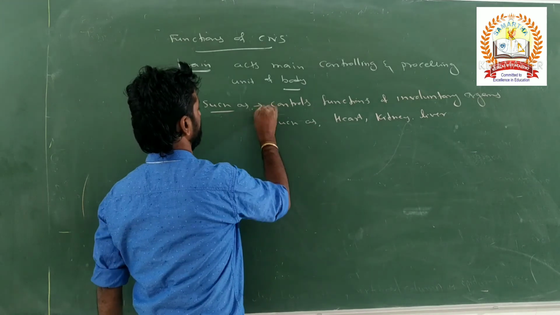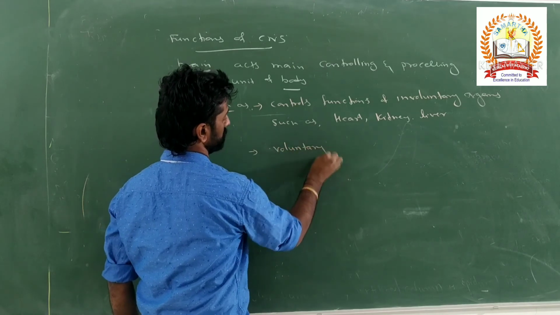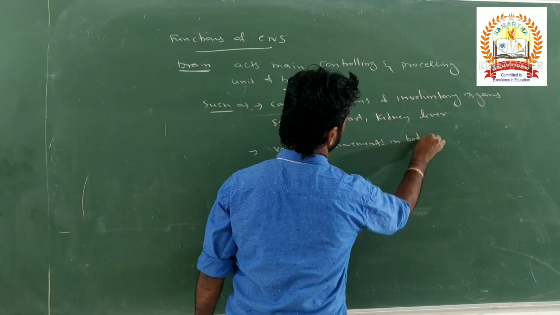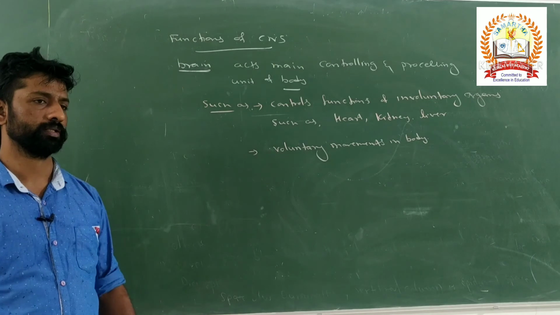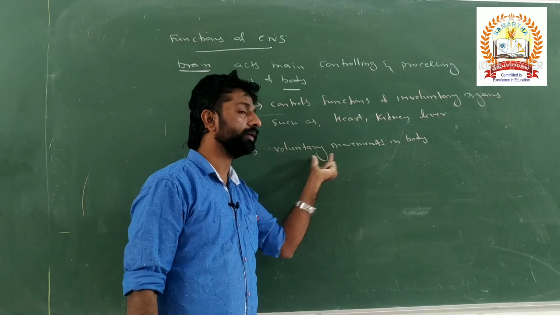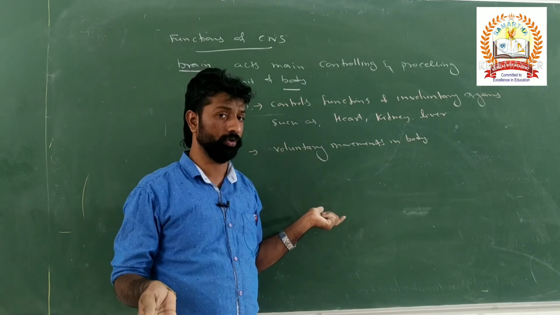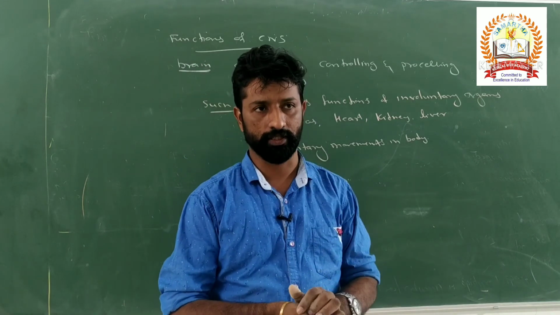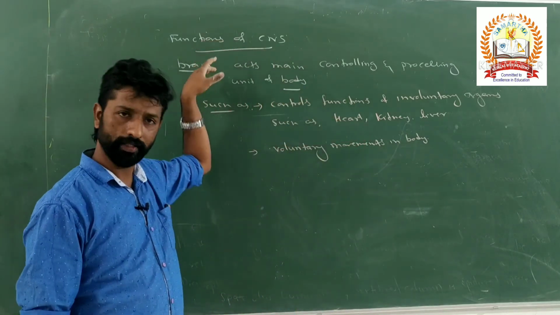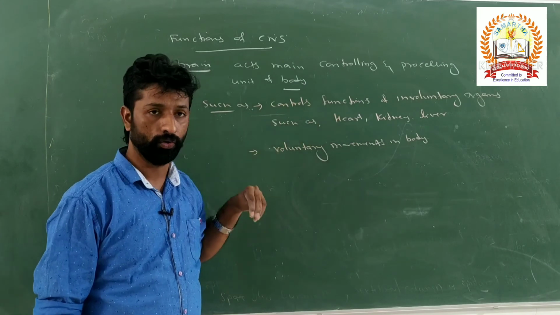It also controls voluntary movements in the body. The voluntary movements are under the control of the central nervous system. But these movements are voluntary in nature, meaning only if you desire, those movements can take place in your body parts. If you don't wish to show that movement, it cannot be initiated. These actions can be controlled according to our willpower.